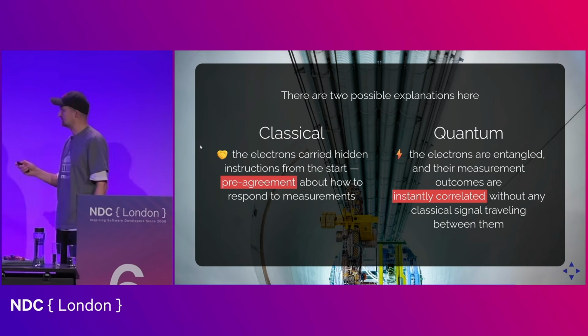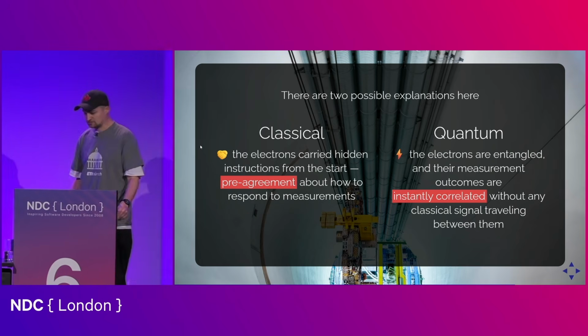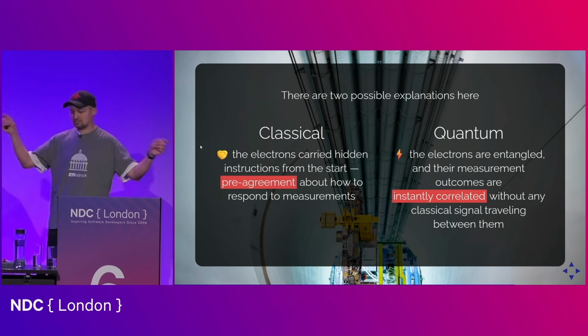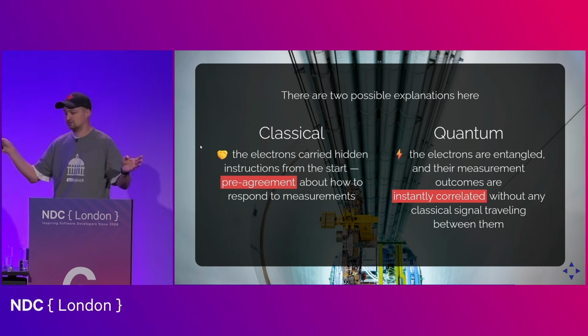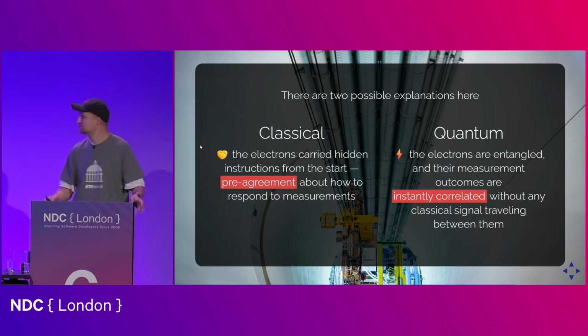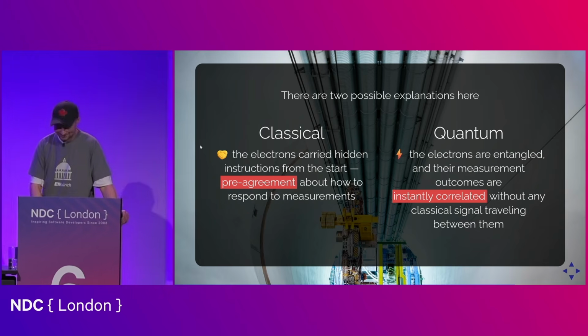The second explanation is a quantum explanation, which, as we mentioned, is not an explanation at all, because it sort of says, okay, they are entangled, and they will become instantly correlated, but since they cannot communicate faster than light, they really don't. And so it's like magic, right? Like it's a bad explanation, really, to be honest. Now guess which one is the correct one.